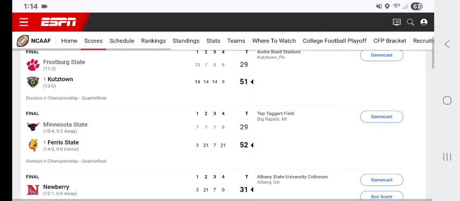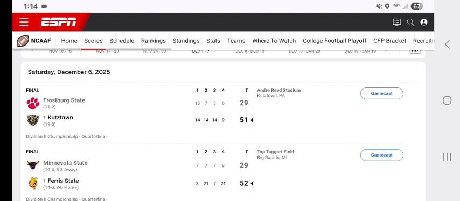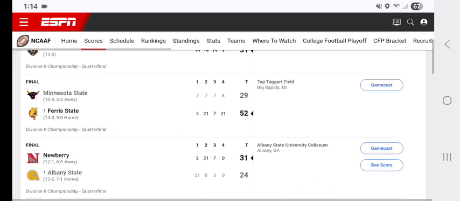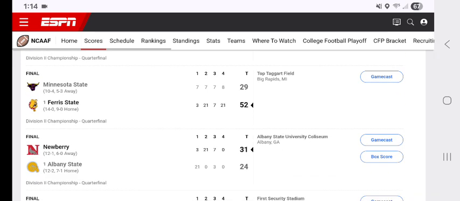Yes. And you have number 1 seed Cutstone in their region. They were 12-0 and won 51-20. Prosperity was 11-1 going in, and Cutstone wins 51-29 at home. And then number 1 Ferris State was 13-0 going into that game. They played Minnesota State Mankato and won 52-29.